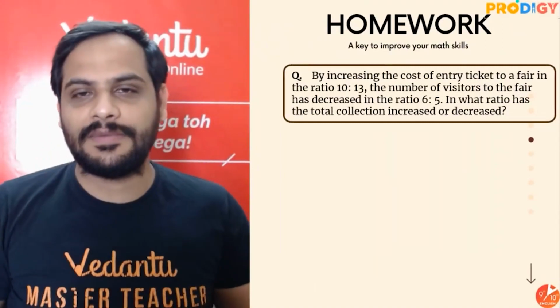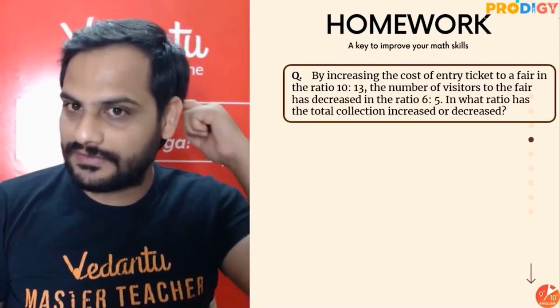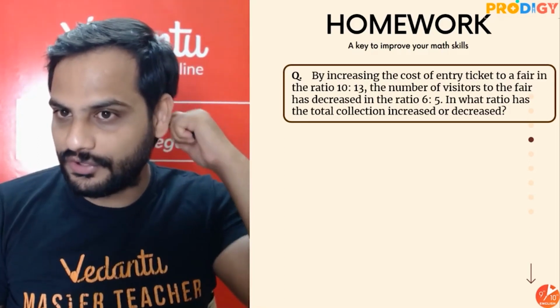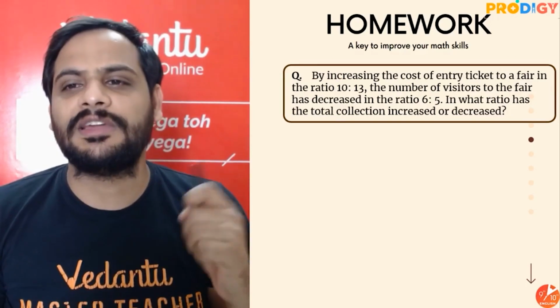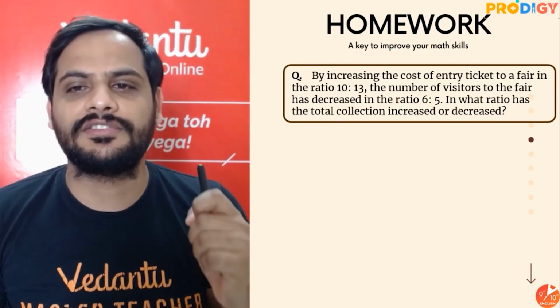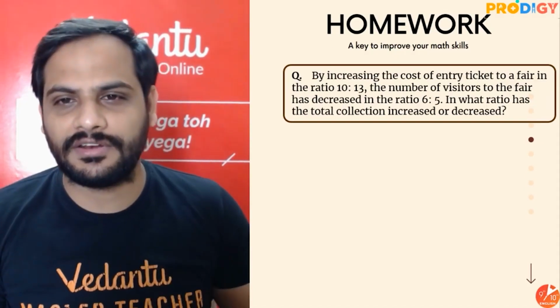So before I start my class, if you all remember, I gave you a homework question in the previous class, and it was: by increasing the cost of entry ticket to a fair in the ratio 10:13, the number of visitors to the fair has decreased in the ratio 6:5. In what ratio has the total collection increased or decreased?